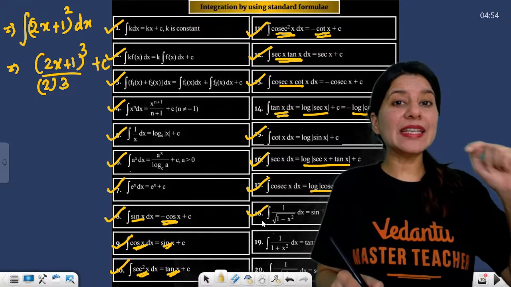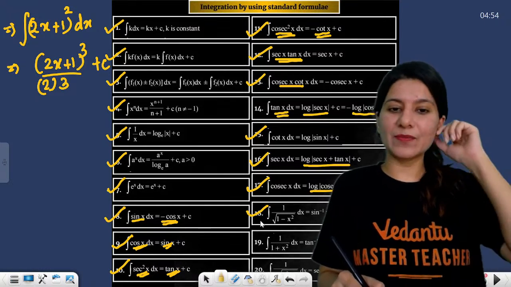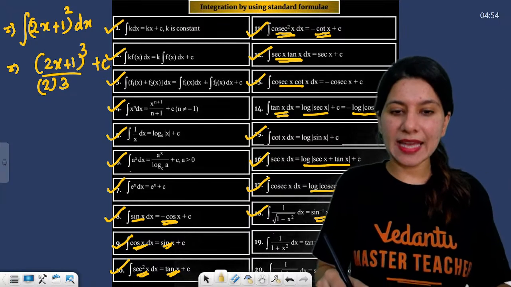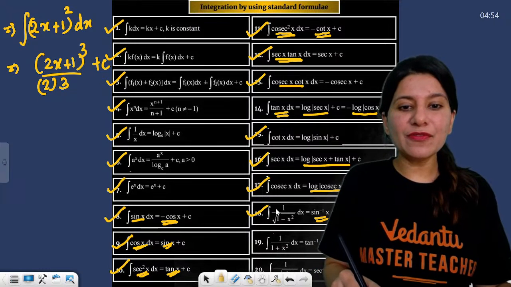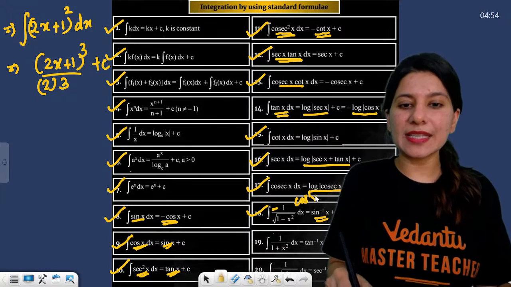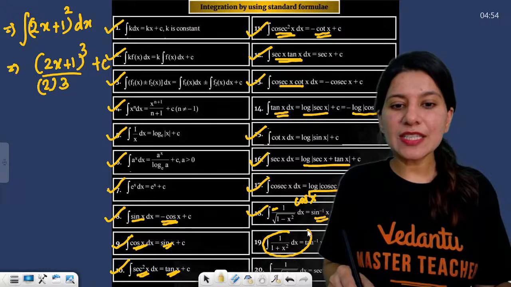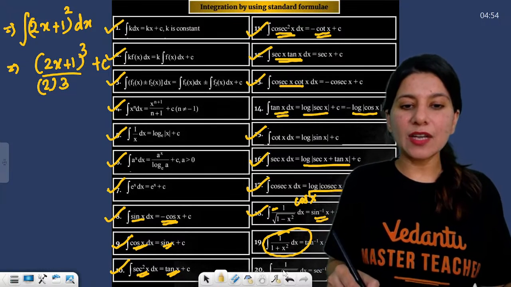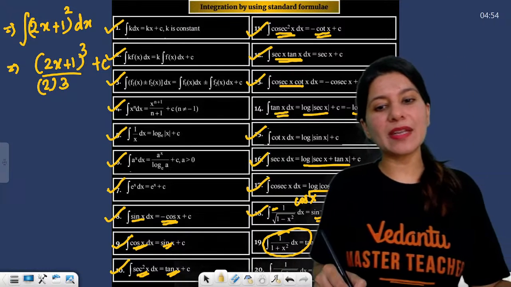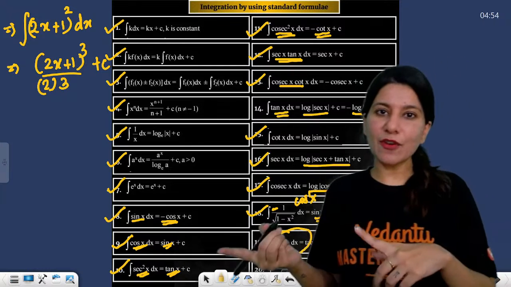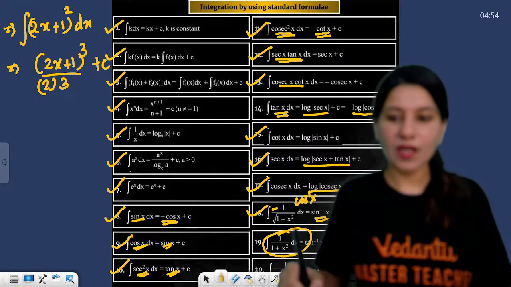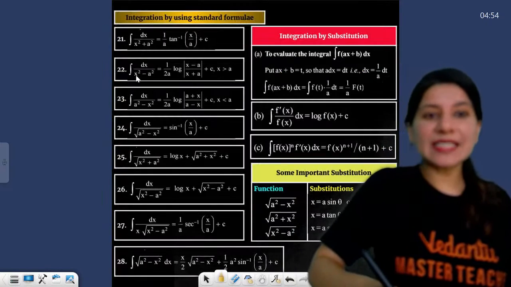Integration of 1 upon root of 1 minus x square is sin inverse x, and the negative of this will be cos inverse x. Integration of 1 upon 1 plus x square is tan inverse x, negative of this will be minus cot inverse x, and 1 upon x root of x square minus 1 is sec inverse x, or the negative of that will be cosec inverse x. Okay. All right, some more formulas, important formulas.